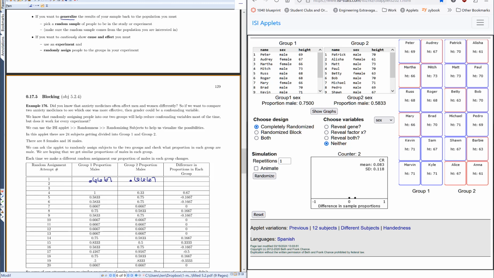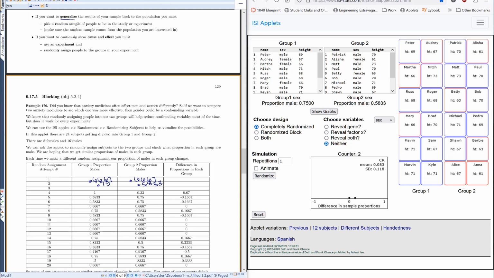Okay. And notice my name switched around a little bit. And now I only have 3 females in the first group and 5 females in the second group. So if we look at the proportion males in the first group right here, then it is 0.75 males in the first group, and the second group has 0.5833. So this time, my proportions were not exactly the same, but they are pretty close.